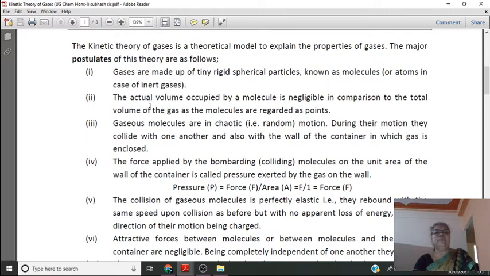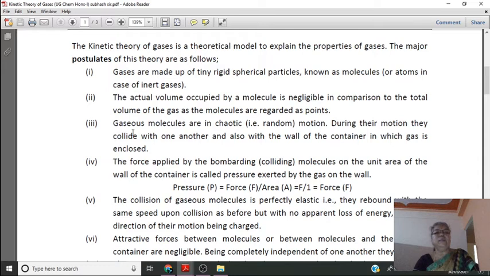Then, second assumption, the actual volume occupied by a molecule is negligible in comparison to the total volume of the gas, as molecules are regarded as tiny or very small.